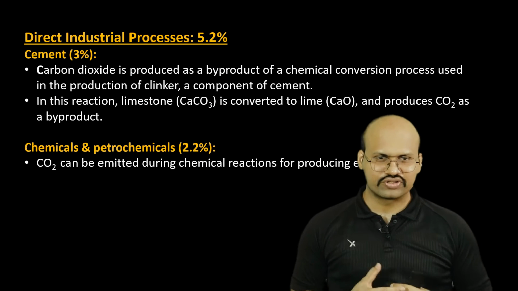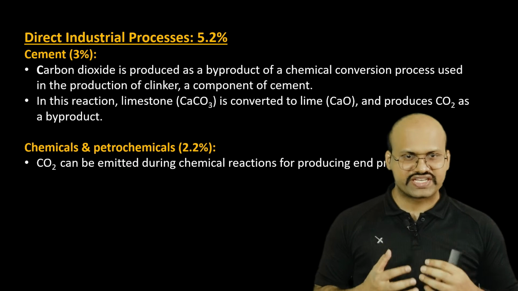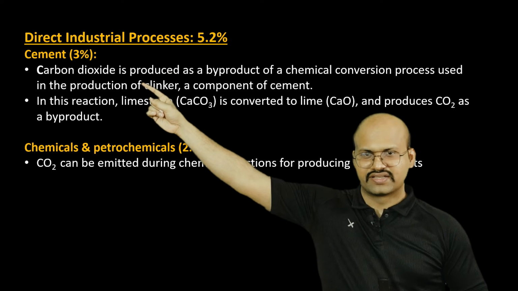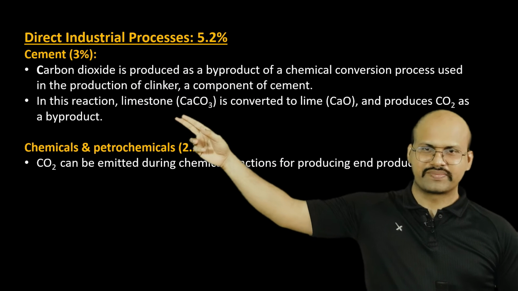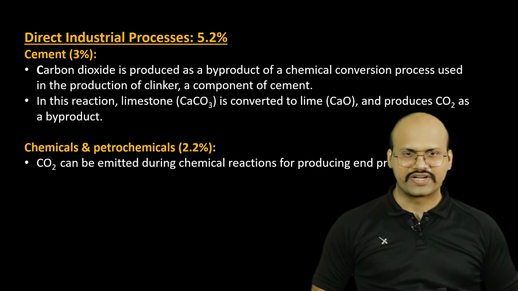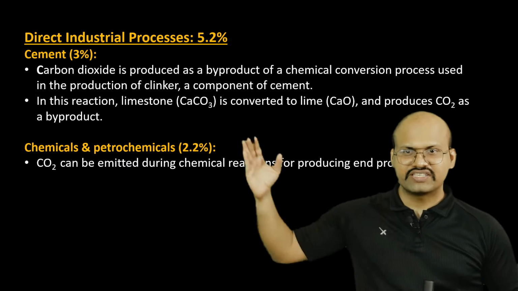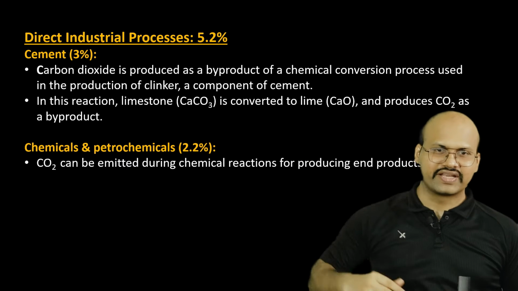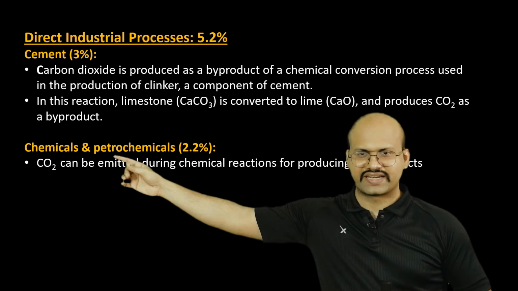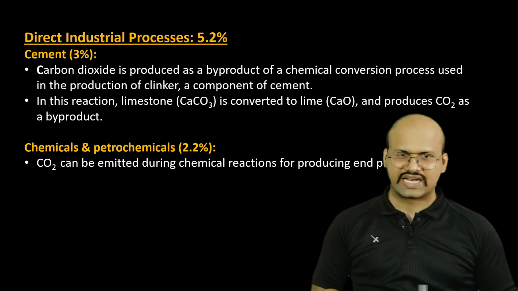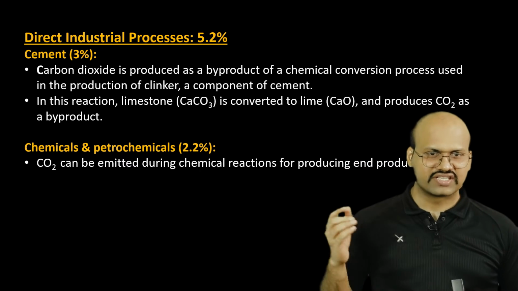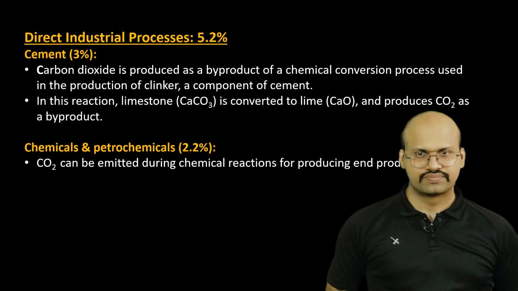Now there are certain processes in the industries which directly emit carbon dioxide in the atmosphere. The process used in the cement industry directly emits CO2. So this is different from the CO2 emitted by burning fuel. This emission comes from the process involved in producing cement. Similarly, the petrochemical and chemical industries also emit CO2 because there are certain processes used in these industries which directly emit CO2.